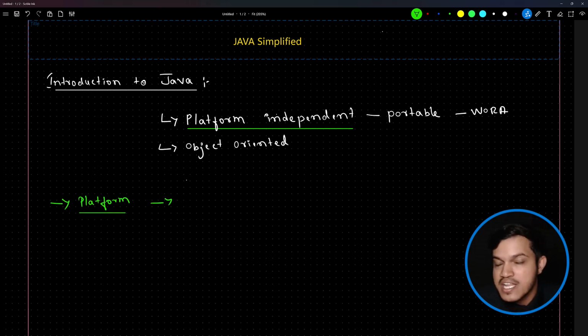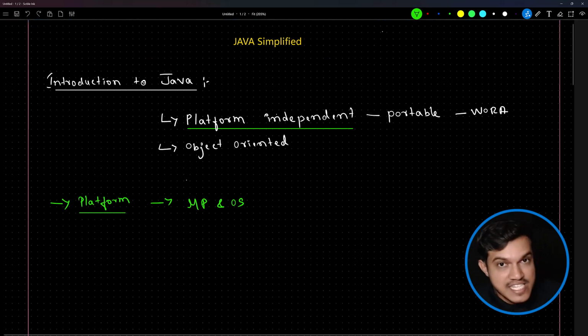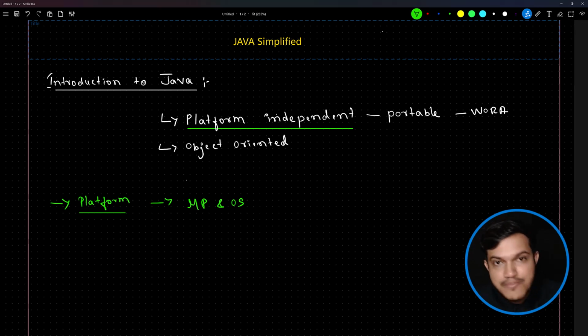Platform in general is a combination of your processor and your operating system. The one who is responsible to execute any application, anything on your device, on your machine. It's a combination of your processor plus operating system. However, in terms of calling, if someone says which platform they are working on, you need not say both processor and operating system information. You just have to say the operating system information.